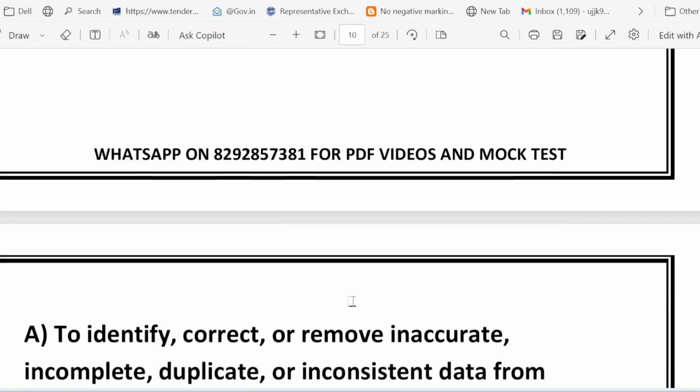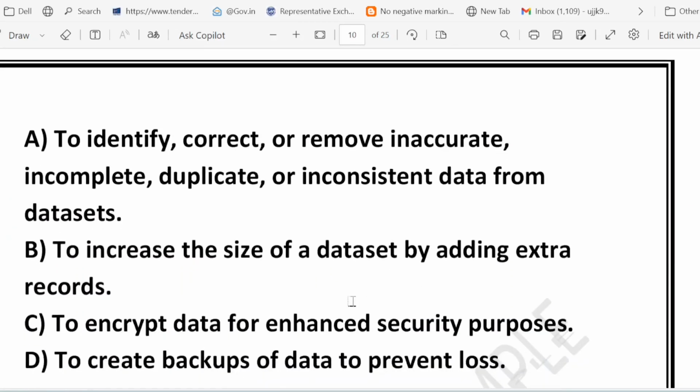So very good question. Purpose of data scrubbing is being asked. Let's look at the options. Option A, to identify, correct or remove inaccurate, incomplete, duplicate or inconsistent data. This is actually the correct answer. When I say data scrubbing, it is basically data cleaning. This is called data cleaning. Okay. So just like washing vegetables before cooking, you clean data before using it. If there are errors, missing values or duplicates, data scrubbing fixes or removes them.